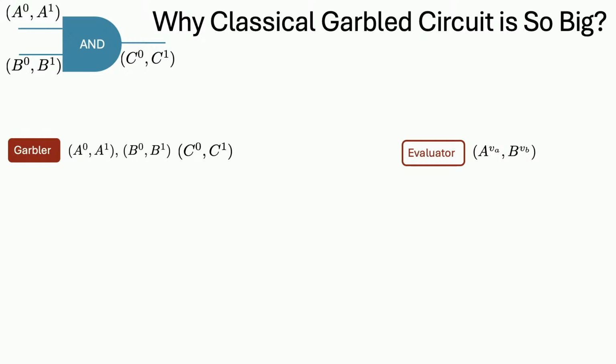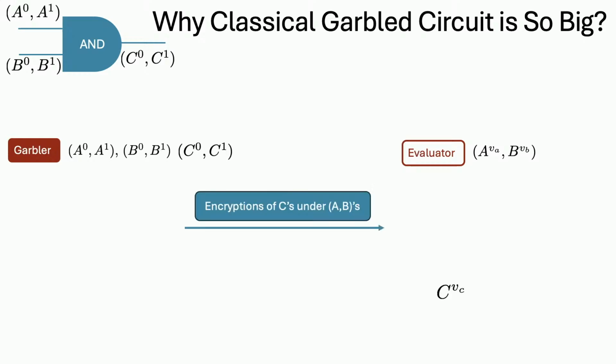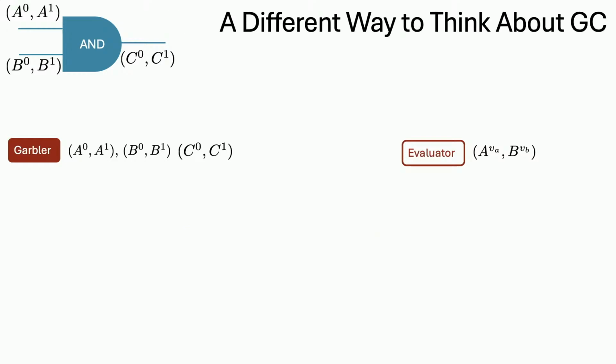So let's first think about why the classical garbled circuit is so big. We already have all the fundamentals of the garbled circuit, so I'm not going to repeat them. Classically, we send encryptions of C on the different combinations of input garbled labels. That's how we do it. And then the evaluator tries to decrypt one of the rows and obtain one of the labels. The problem here is that because the encryption has to contain the information about the key, this encryption cannot be smaller than the size of the key, because the key has to be transferred. So we don't want to have that.